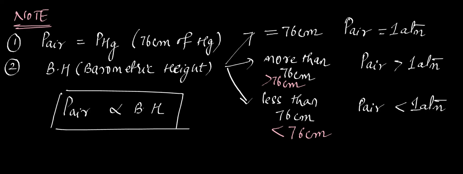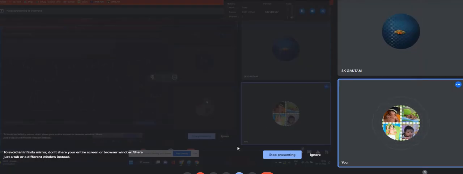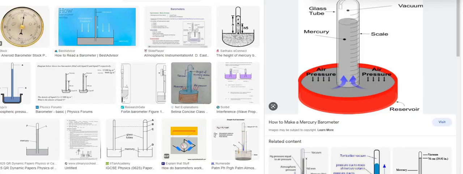And which will not affect, for suppose, I'll just show you on Google, just wait a minute. Okay, so this is your simple barometer, Gautam. So here if you see the tube, can you see the picture here? Yes, ma'am. Okay, so here how is the tube? It is completely vertical, right? It is completely erect. Yes, ma'am.